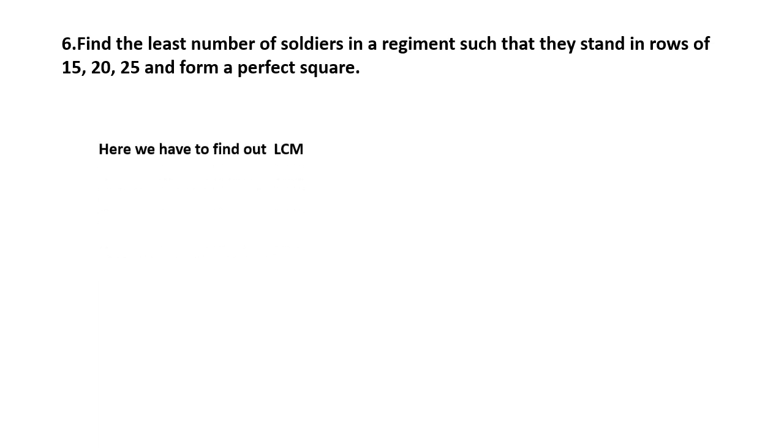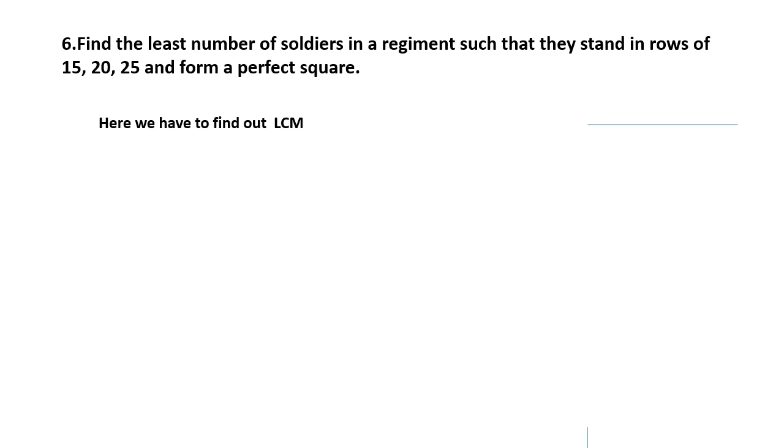Here we have to find out the LCM of 15, 20, 25. We can do it with 5. You will get 15 divided by 5 is 3, 20 divided by 5 is 4, 25 divided by 5 is 5. Now we can do with 3.